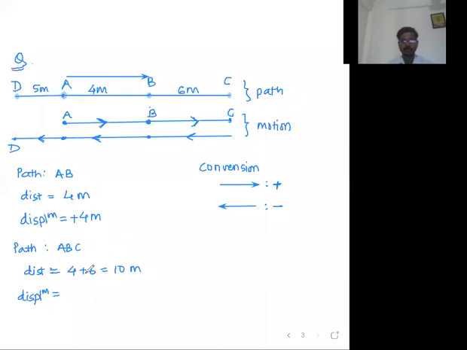Everyone try to give the answer. Take rightward direction as positive, leftward direction as negative. Aryan. Reply, children. Yes, all of you are giving the correct answer.